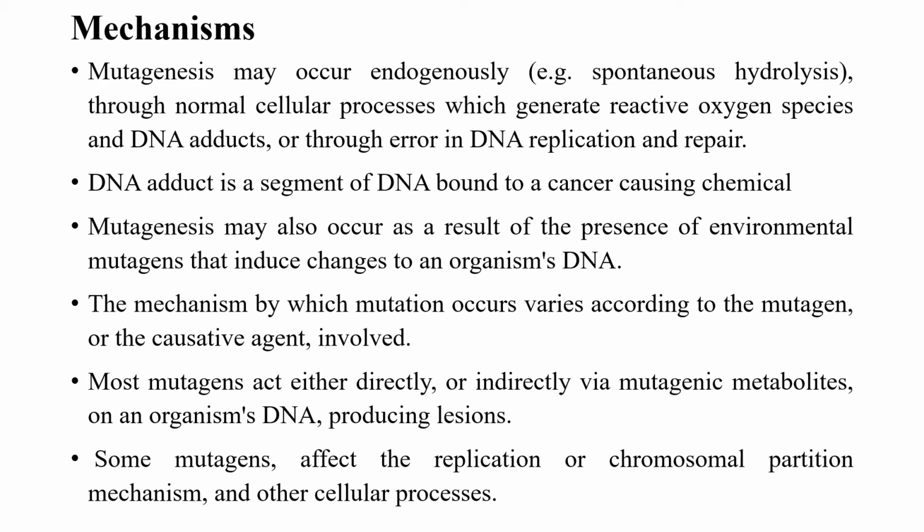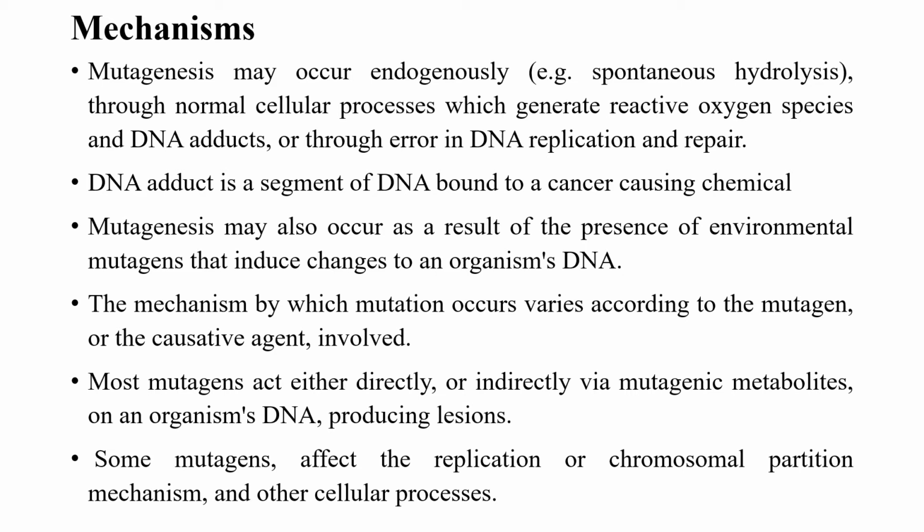A DNA adduct is a segment of DNA bound to a cancer-causing chemical. Mutagenesis may also occur as a result of environmental mutagens which induce a change in the organism's genetic material.